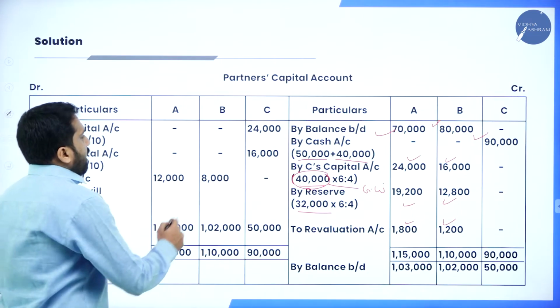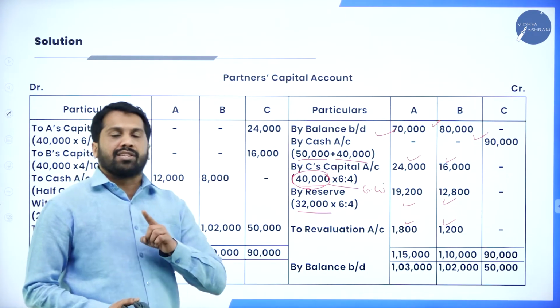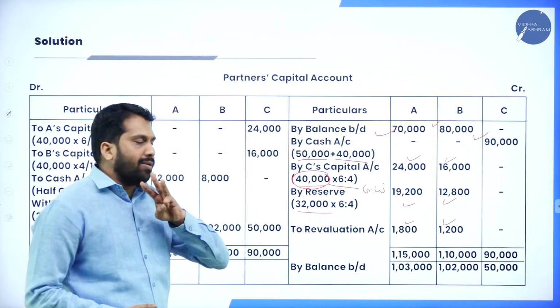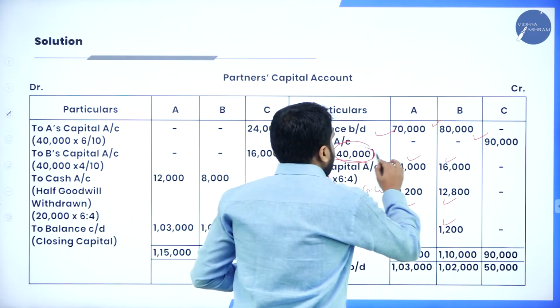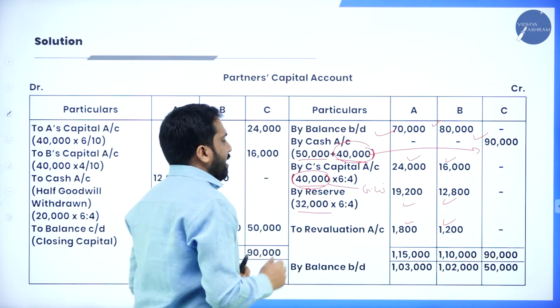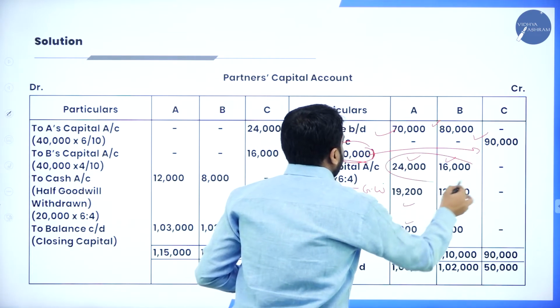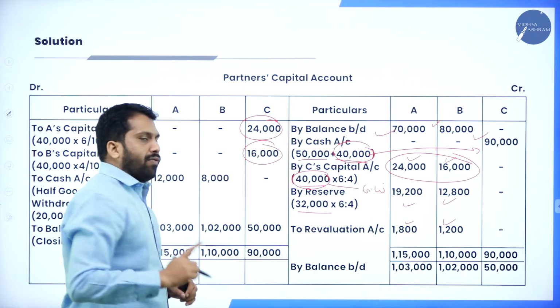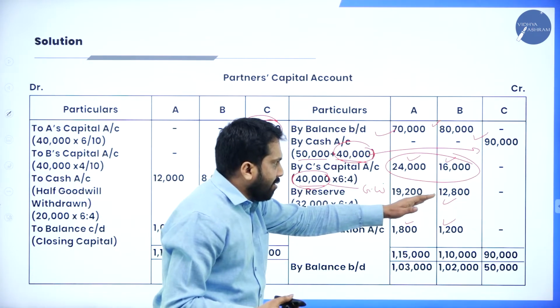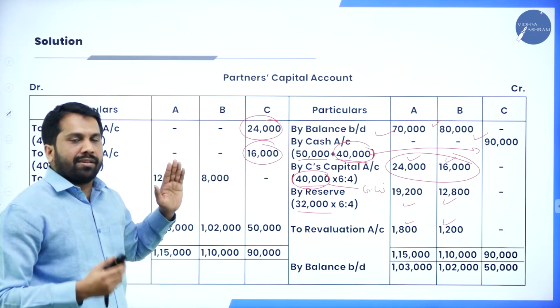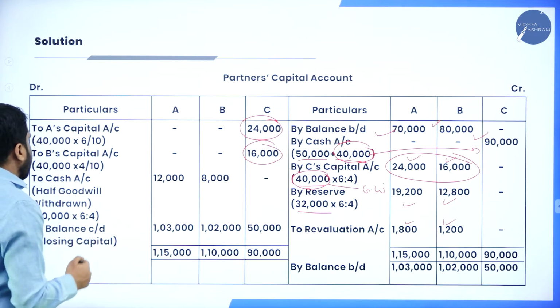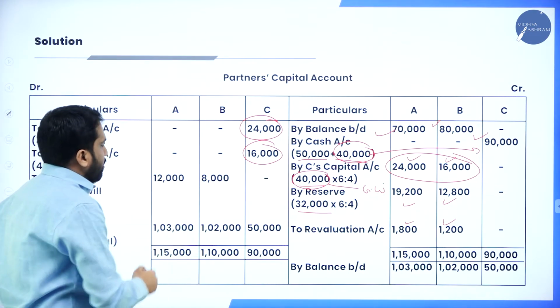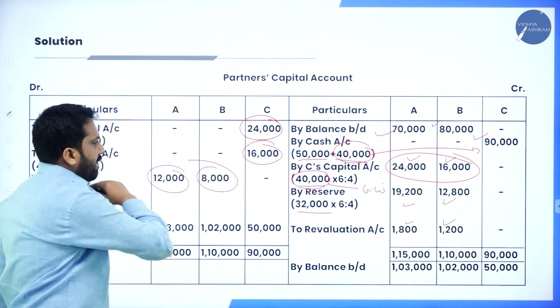Similarly, go with, as I told you, goodwill, how many steps do you have to follow? 3. One is goodwill, take it in C's account. Then goodwill is distributed to A and B. Again, goodwill will come under C. For C, it will come on the credit side also. It will come on the debit side also. Then, once you have done, goodwill withdrawn is 12,000 and 8,000.